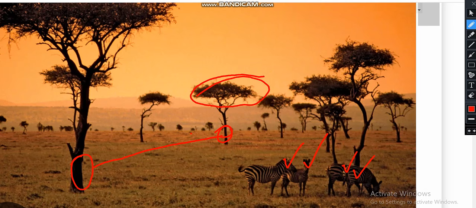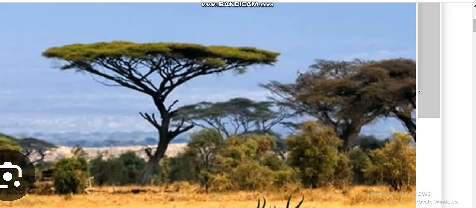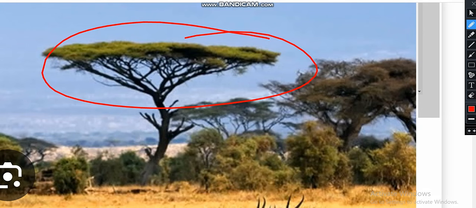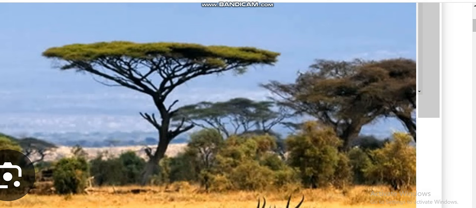Okay, let me show you another picture again. The umbrella shaped trees. All right, you can actually see this tree. This is an umbrella shaped tree. Why are the trees umbrella shaped? To conserve underground water. Okay, so let's try to answer that question.